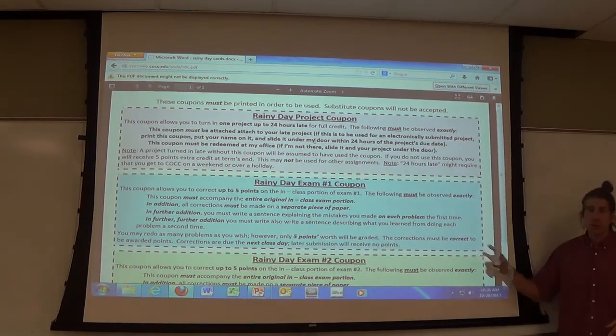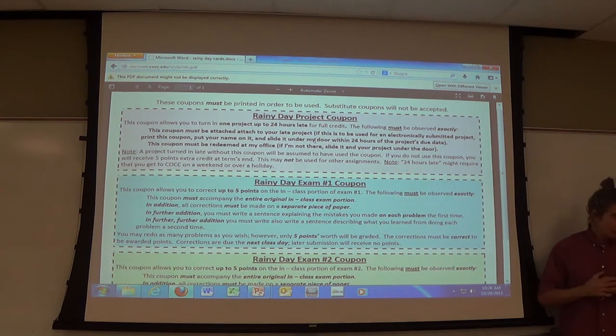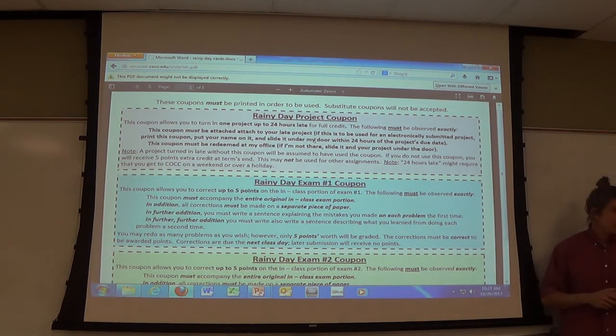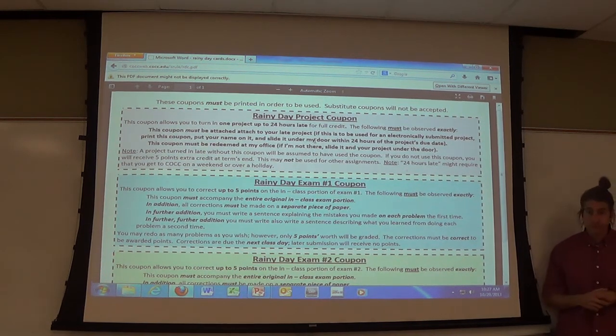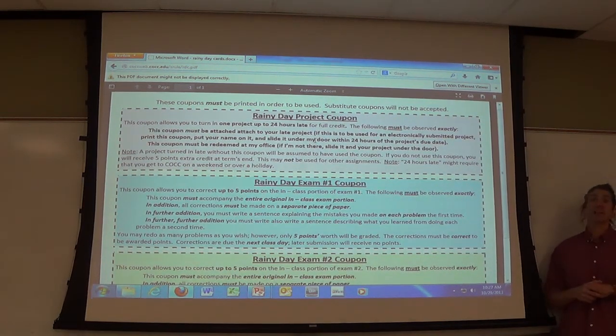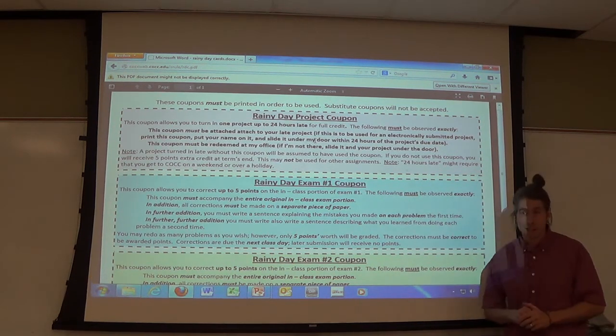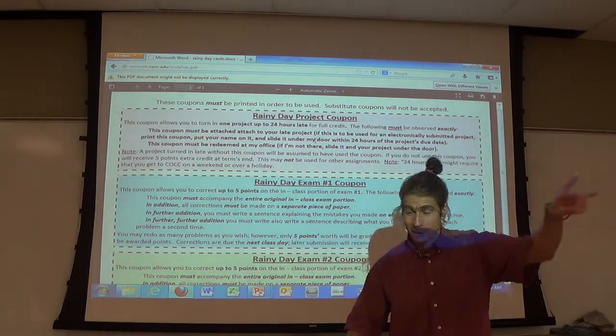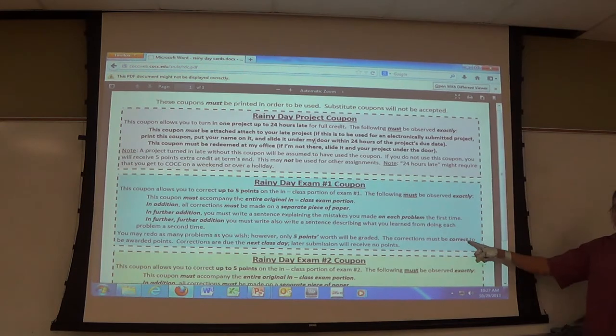And let me emphasize this because Amber is extraordinarily efficient. The corrections have to be correct. I had to add that line 3 years ago because somebody turned in a bunch of wrong answers and demanded points. And I said, well, it's not right. They said, it doesn't have to be right. I said, it says corrections. They said, yes, but you didn't say correct corrections. I'm like, you are a brilliant statistician. Here's your points. Look at the hell out of my face. And let me add the line, the corrections must be correct.